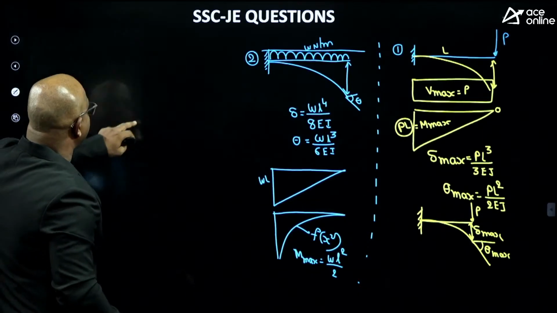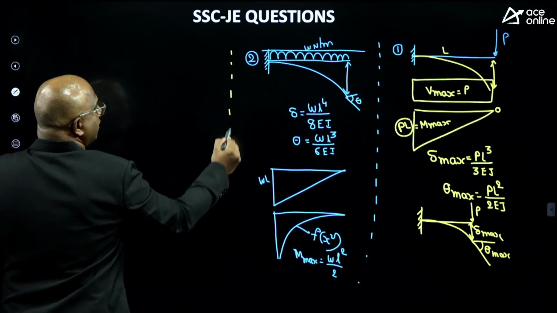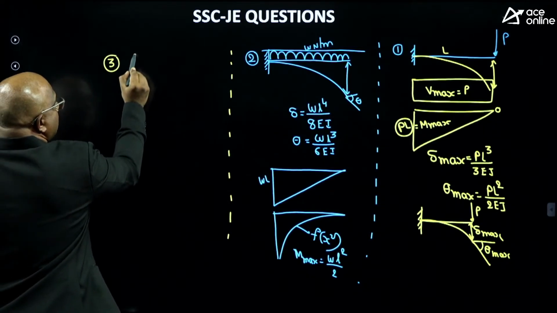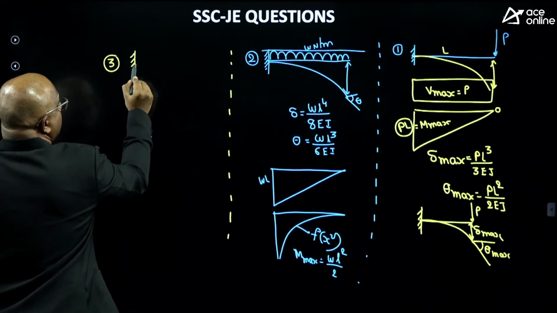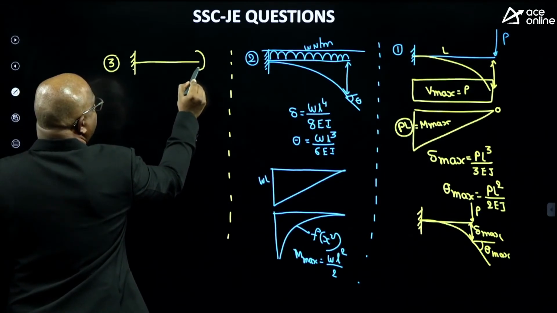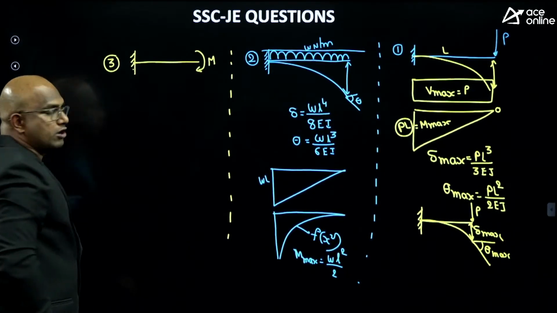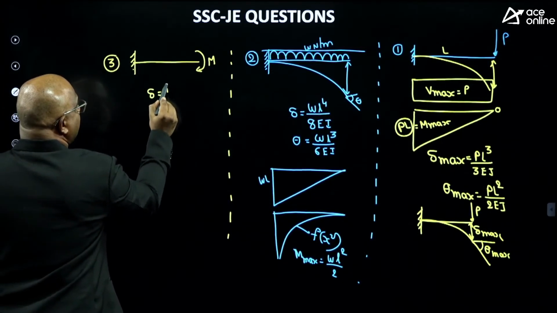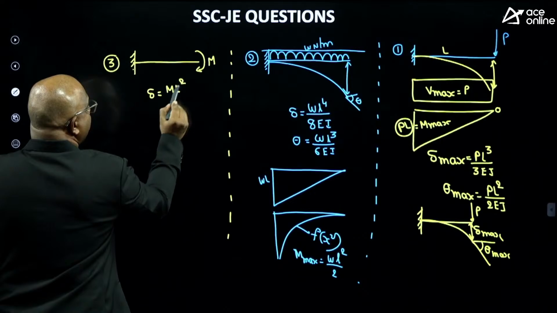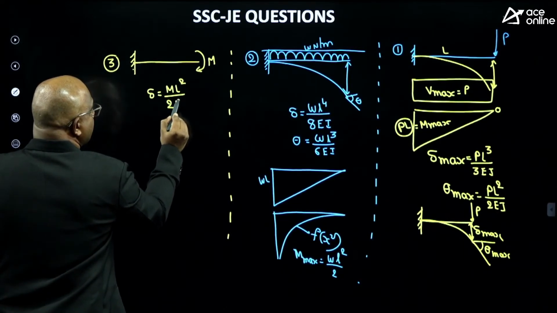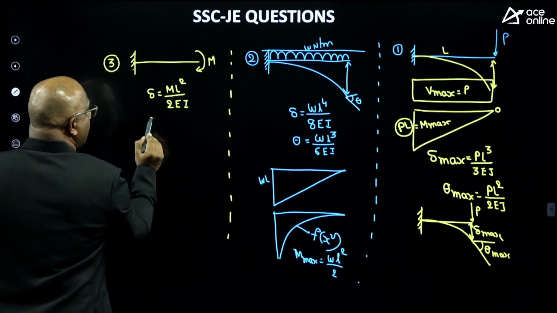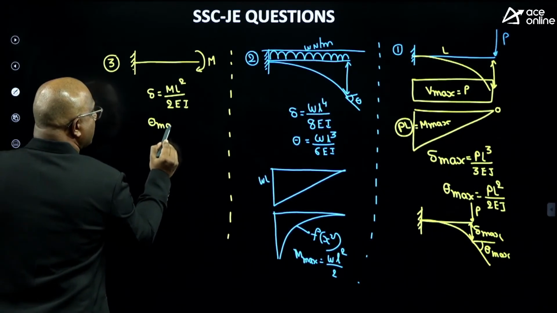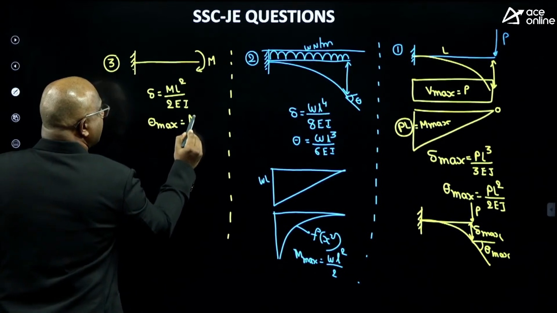Third one, listen carefully, guys. Cantilever subjected to pure bending moment M, then maximum deflection equals ML square by 2EI, and maximum slope equals ML by EI.